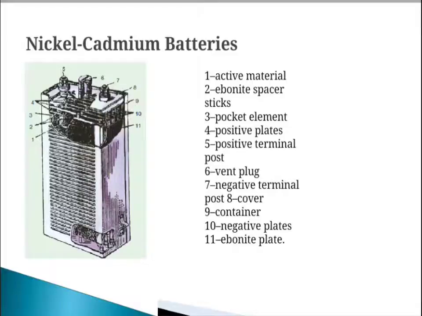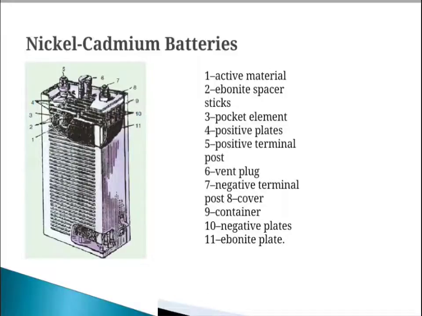The plates have a grid on which the active material is attached, and the plates are divided into positive and negative plates. The positive plate holds lead oxide as the active material, while pure lead is attached to the negative plate. A completely charged battery can discharge its current when connected to a load. During discharge, the sulfuric acid combines with the active material on the positive and negative plates, resulting in the formation of lead sulfate.